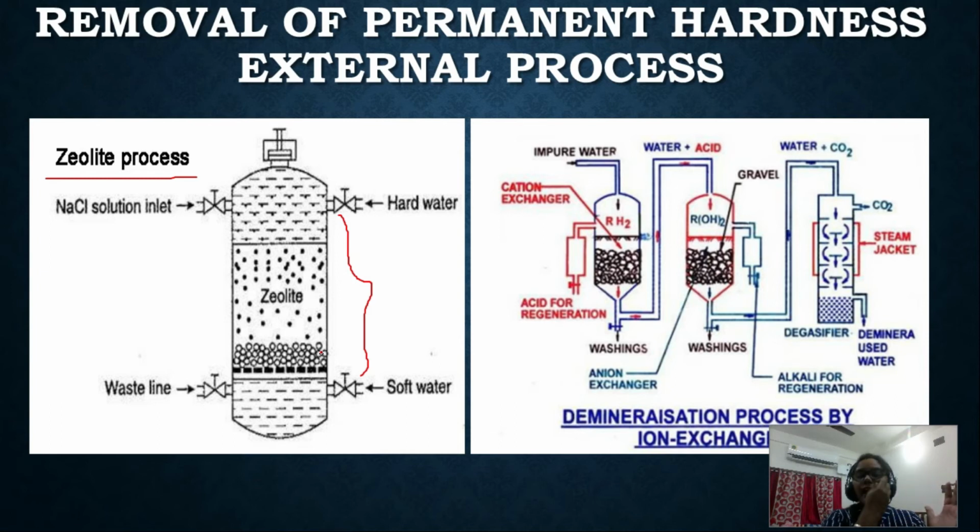Zeolite is like a sheet, and in that zeolite we have porous sites of different sizes. What will happen when water passes through these porous sites?